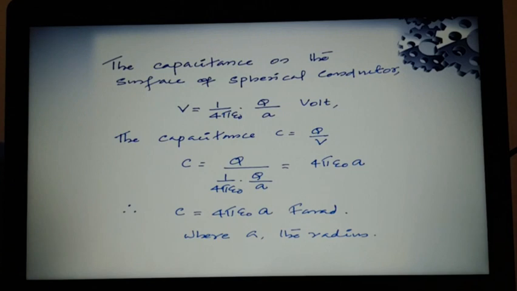And we have used the same equation, C is equal to Q by V, where Q is the charge on the conductor and V is the potential due to the charge Q. So you can calculate Q by V, and that results in 4 pi epsilon 0 A, where A is the radius of the thin shell. So that is the capacitance of a spherical conductor. We have defined the capacitance of a spherical conductor, checking that equation C is equal to Q by V, where Q is the charge and V is the potential.